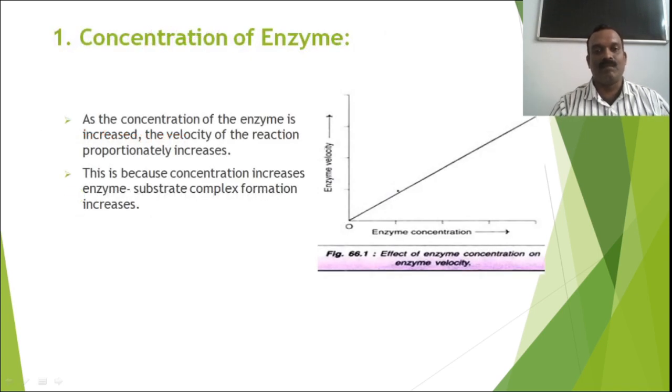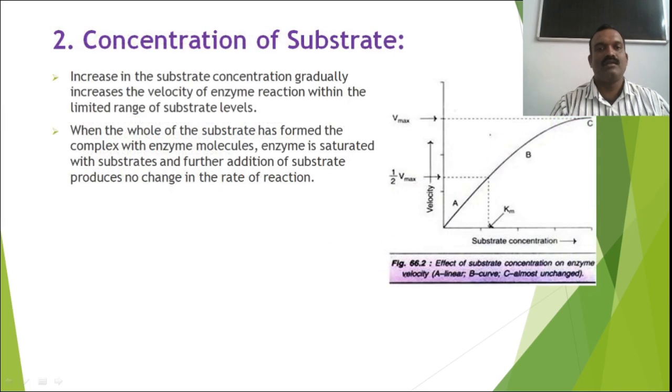Concentration of enzyme. As the concentration of enzyme is increased, the velocity of reaction proportionately increases. This is because as the concentration increases, enzyme substrate complex formation also increases.